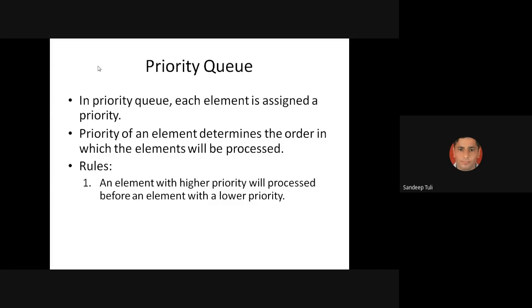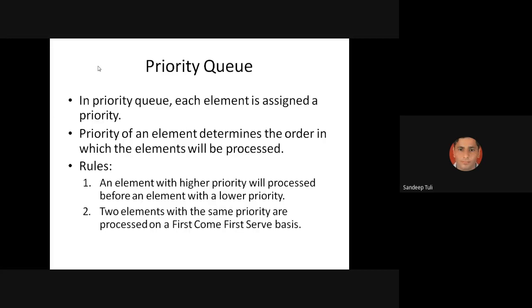Like we have taken the example of attending an incoming call alert. It will have the higher priority and it holds all the other tasks, and you need to first handle that thing. Either you need to cancel it or you need to receive it. So a higher priority task will be processed before an element with the lower priority. Otherwise, suppose two elements with the same priority occur. It may be possible that two elements with the same priority come into the list, into the queue. Then it will be done on a first come first serve basis.